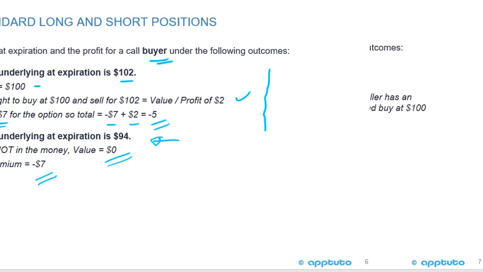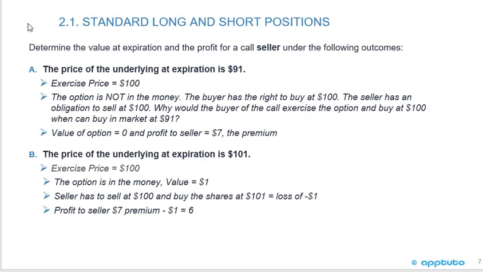What's my choices? So now we're going to look at when we sell the call. We're going to determine the value at expiration and the profit for a call seller. Remember, when I buy a call, it gives me the right but not the obligation to buy. If I sold the call, it gives me the obligation to sell the stock. I have to sell it.